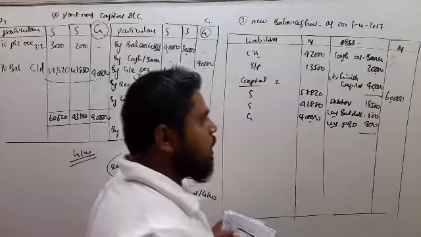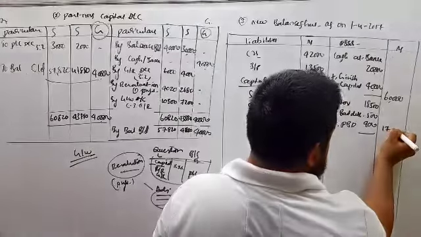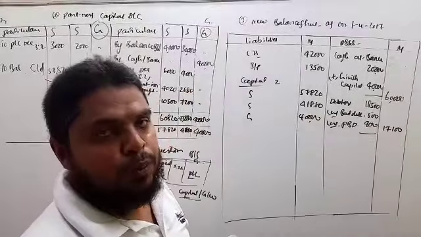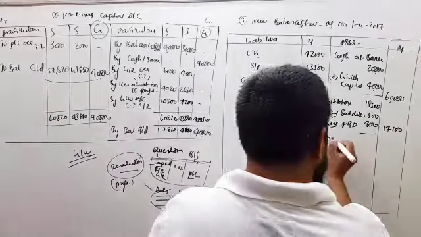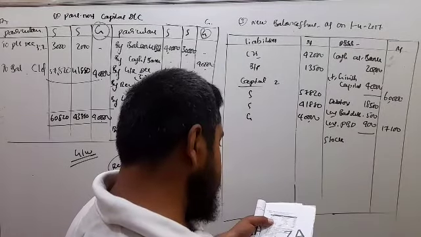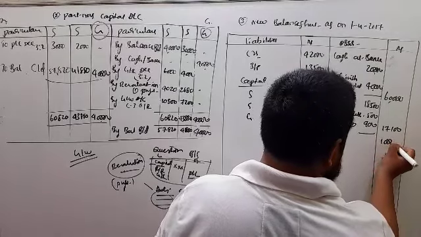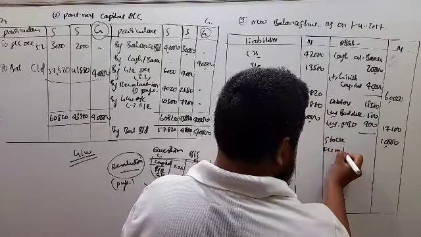So a total of 1,400 you have to minus, giving 17,100. Next, stock. As per the adjustments, you don't have any adjustment on stock, so stock is the same, 10,000.